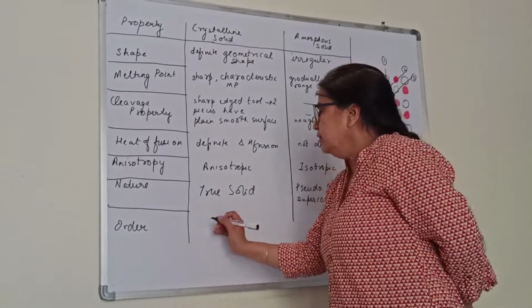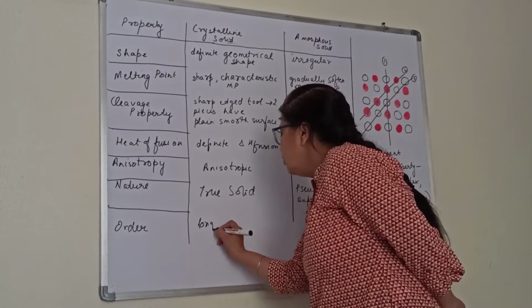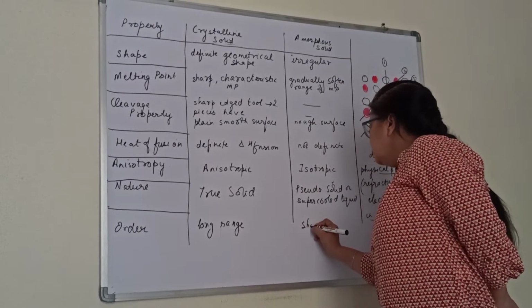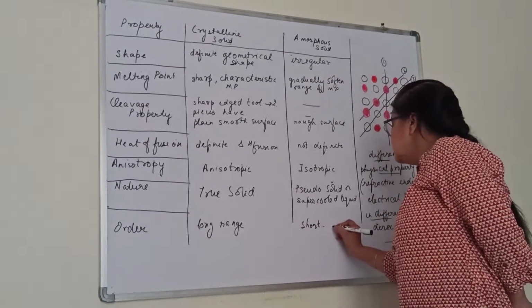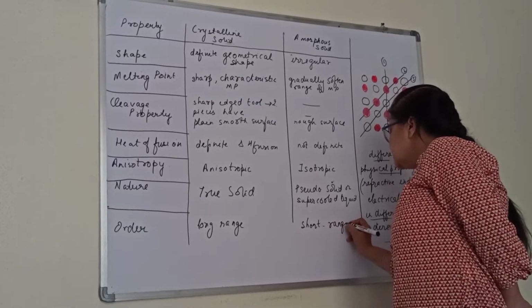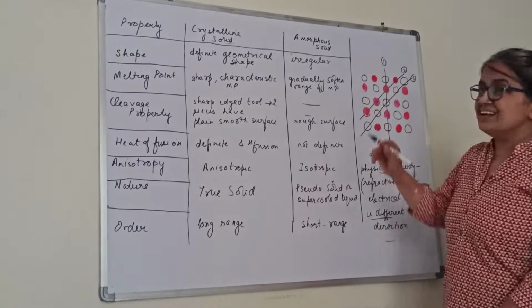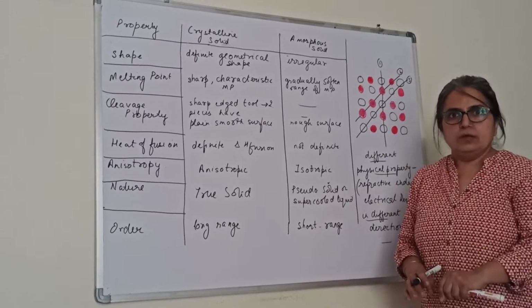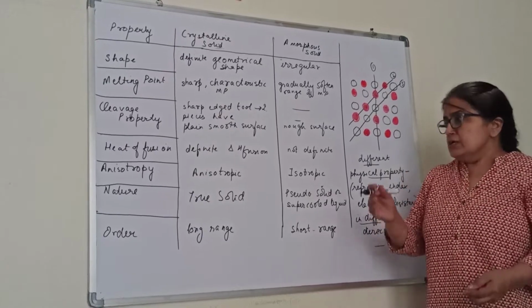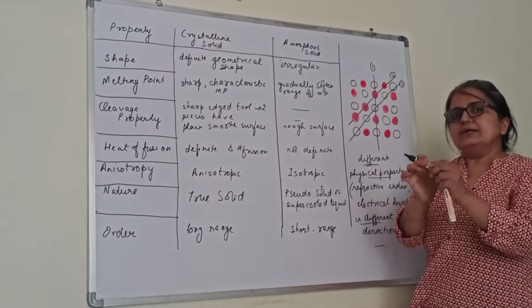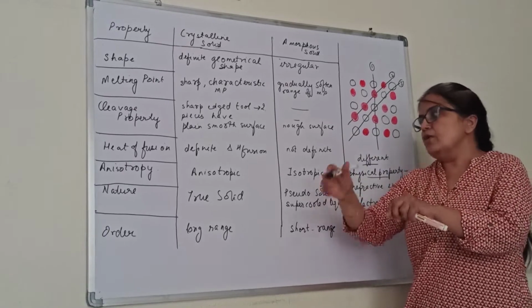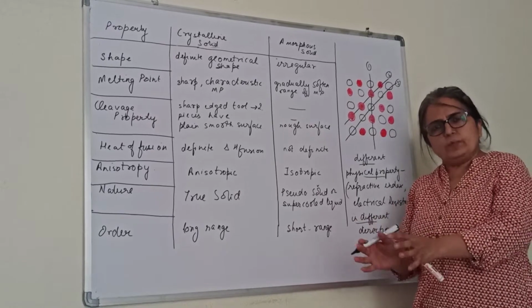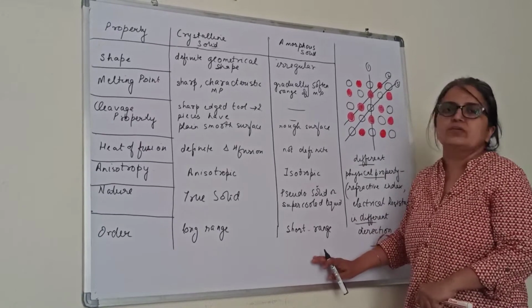Another, order. Crystalline solids have long range order, and amorphous solids have short range order. Now what does this mean? It means in crystalline solids, since we said their constituent particles have a particular definite position, they cannot be present anywhere else. So between the constituent particles there is more gap. So they have long range order, whereas in amorphous solids, the particles can be present anywhere. They try to occupy the minimum space, so it is short range order.